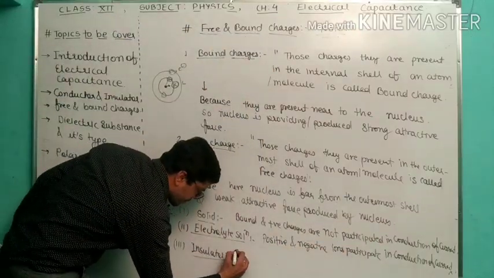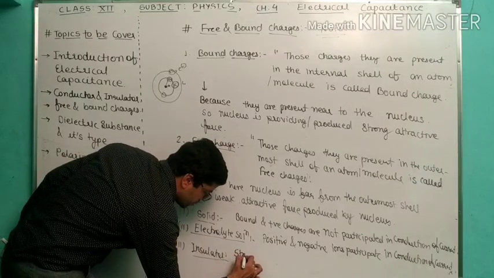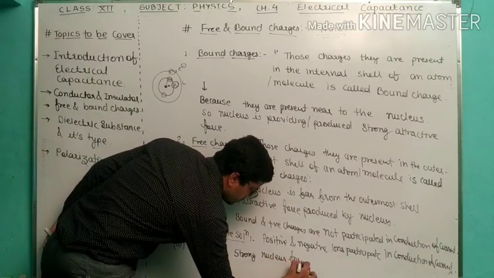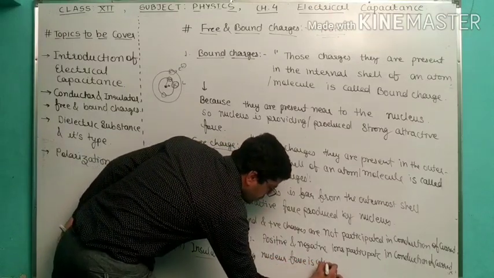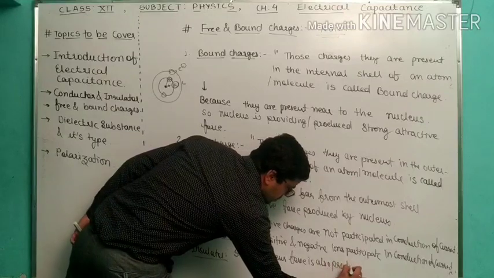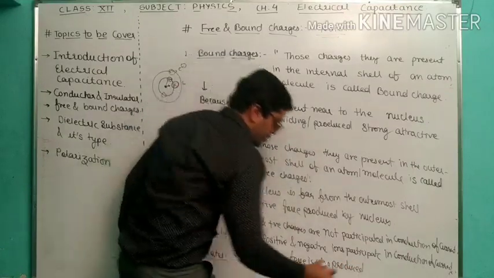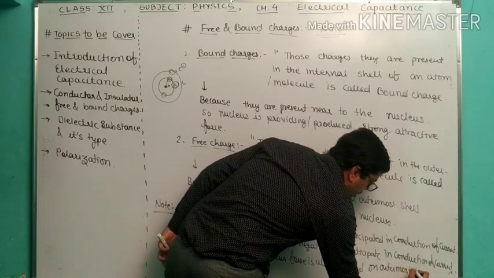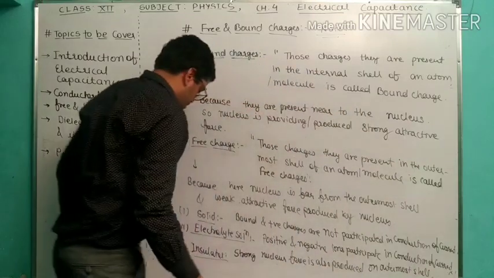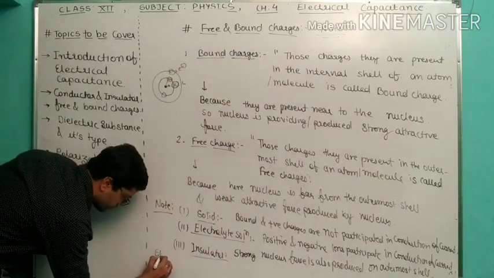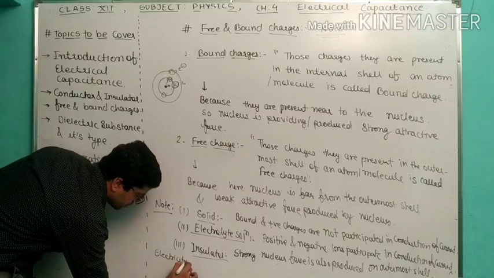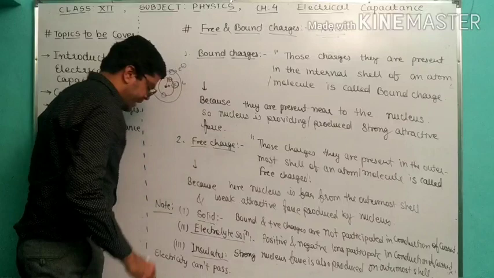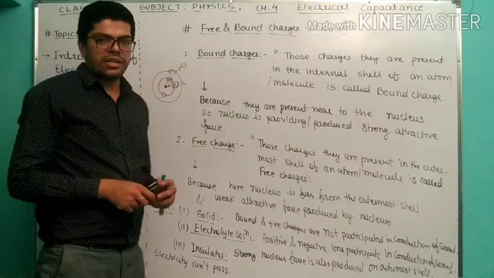Insulators, strong nuclear force is also produced on the outermost shell. On the outermost shell. So electricity cannot pass. Many times students have a confusion why in an insulator electricity is not passed.